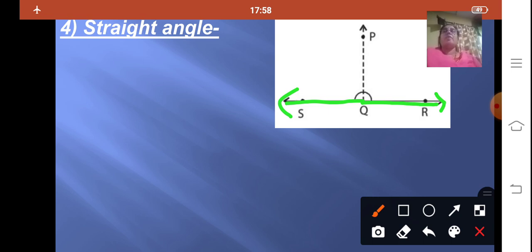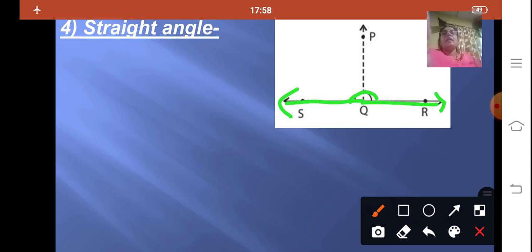They lie in opposite directions and form a straight angle. So here SQR is your straight angle. A straight angle can go in any direction. In a straight angle, the rays face opposite directions.